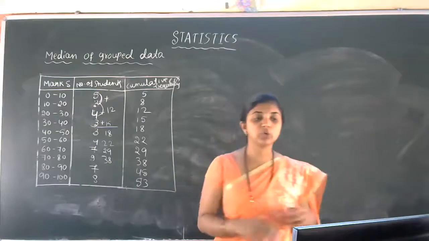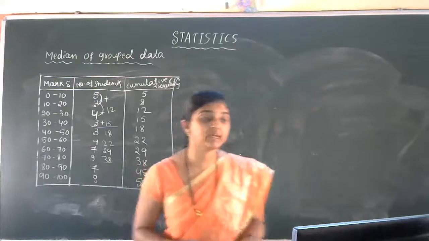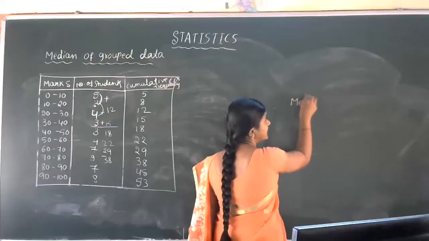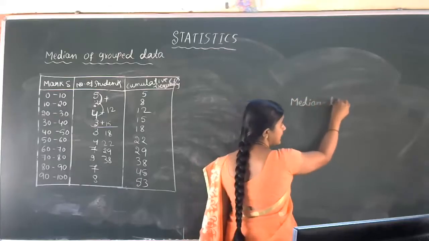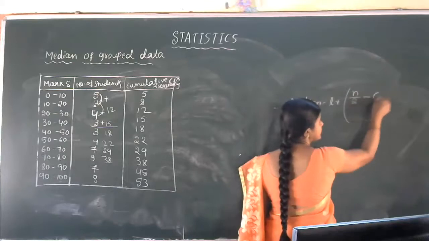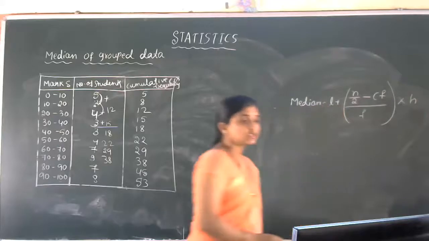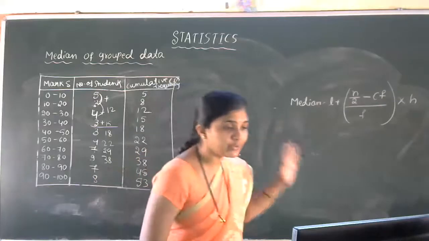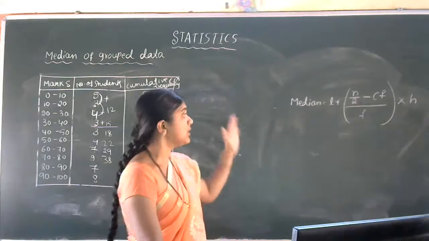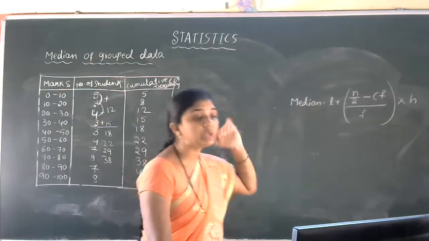Now we have to take the formula. Which formula do we have to take to find the median of the grouped data? First I'll introduce the formula. Median is equal to L plus n by 2 minus CF divided by F into H. This is the formula that we are going to use to find the median of the grouped data.